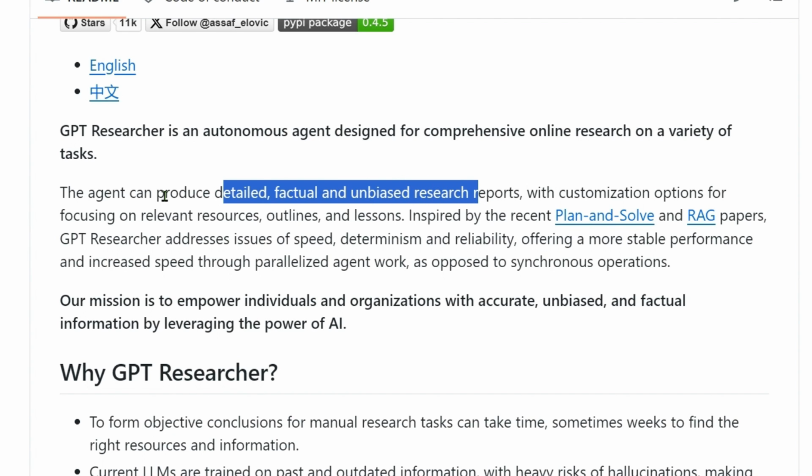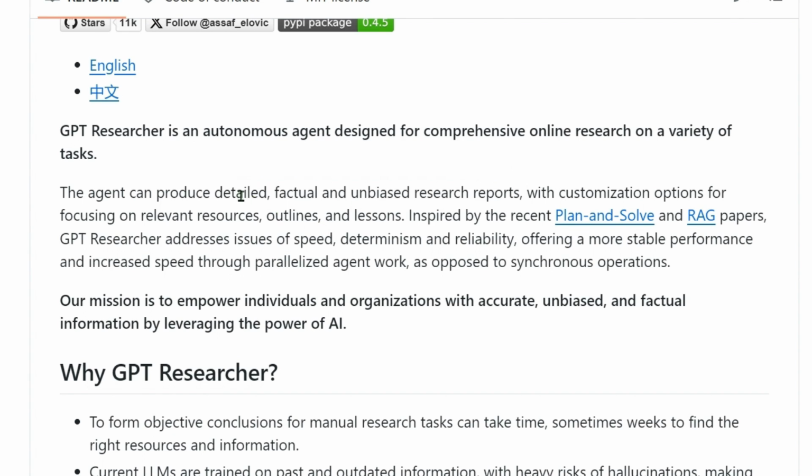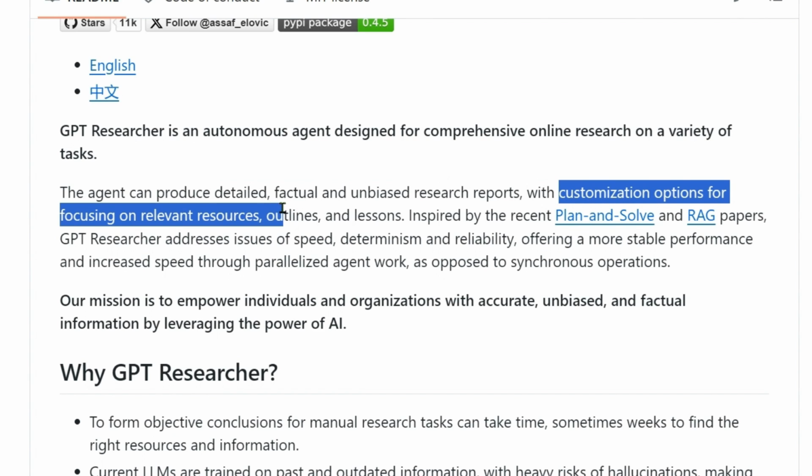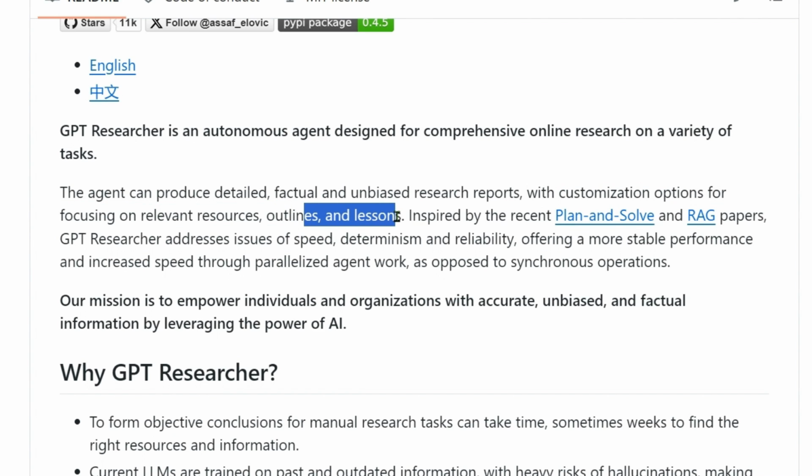So this GPT Researcher is an autonomous agent which is designed for comprehensive online research on a variety of tasks, and it can produce detailed, factual, and unbiased research report with customization options for focusing on relevant resources, outlines, and lessons. Now this has been inspired by the Plan and Solve and RAG papers.